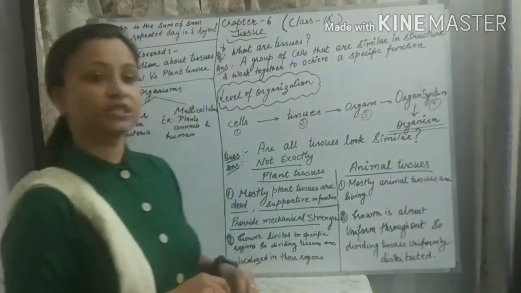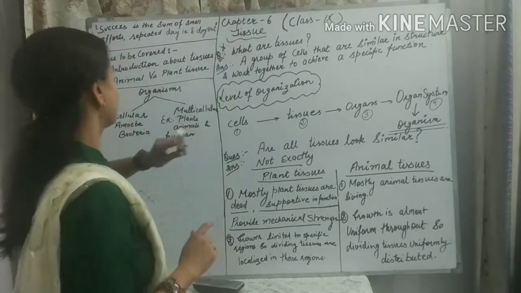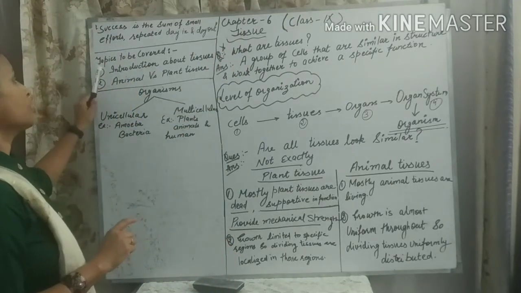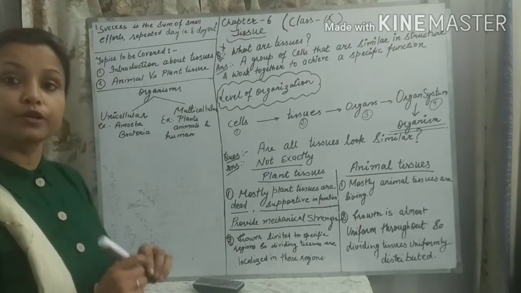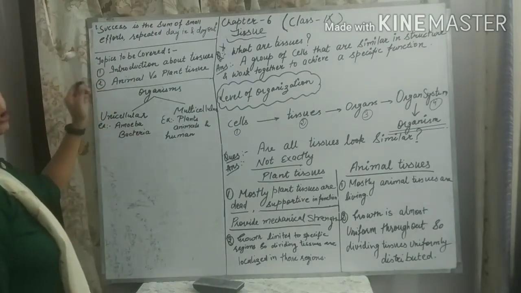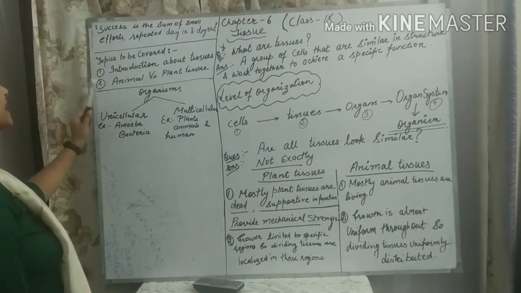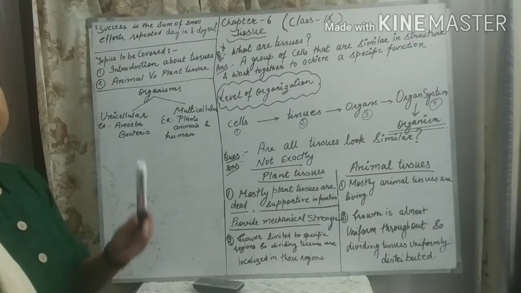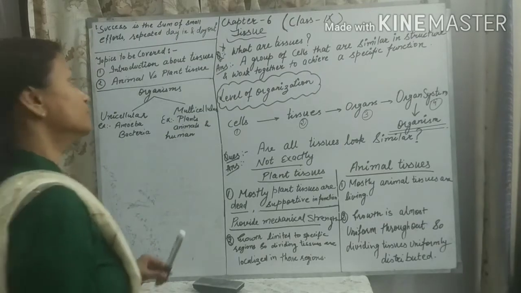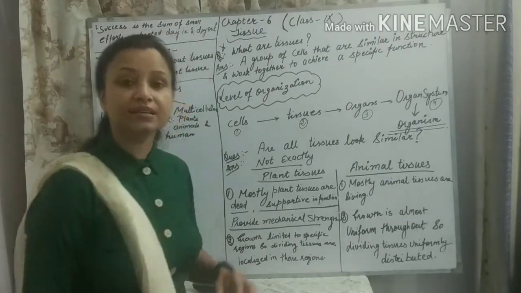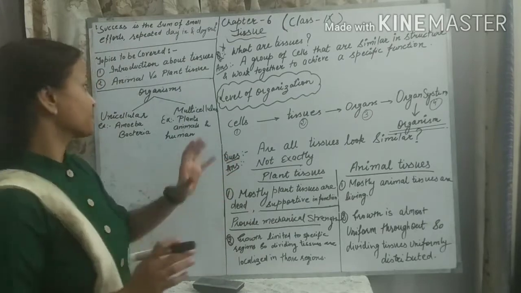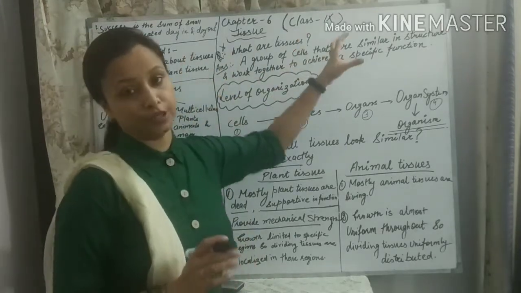In this chapter, the topics we are going to cover today are the introduction to tissue, and animal versus plant tissue. Now let's move to the very basic question of this chapter: what are tissues?